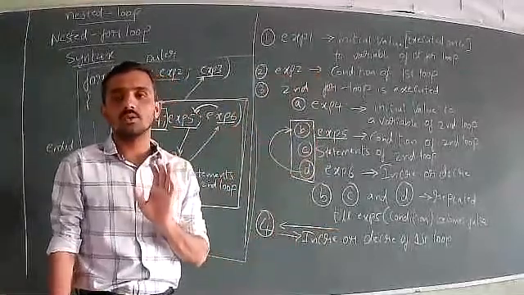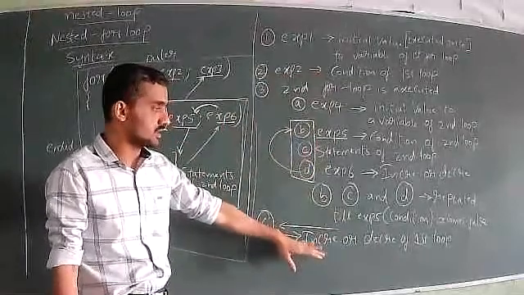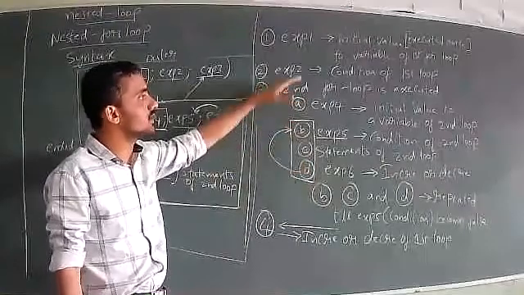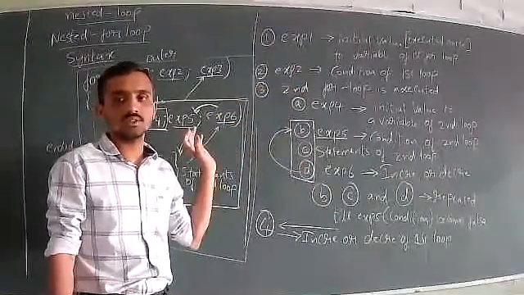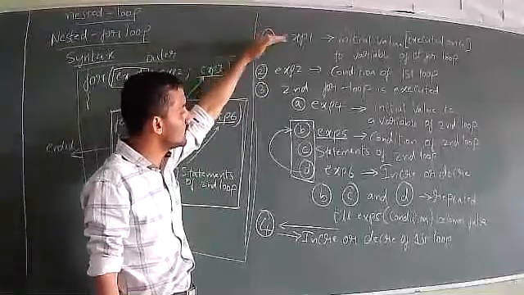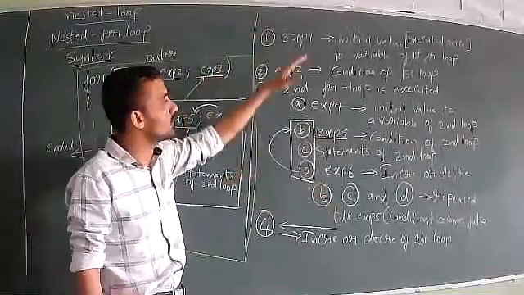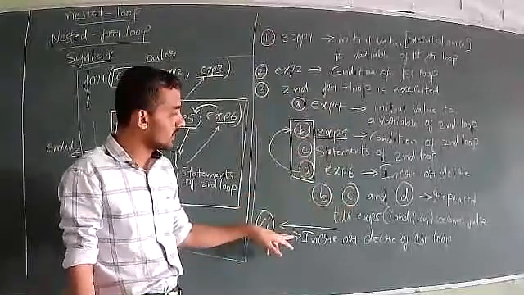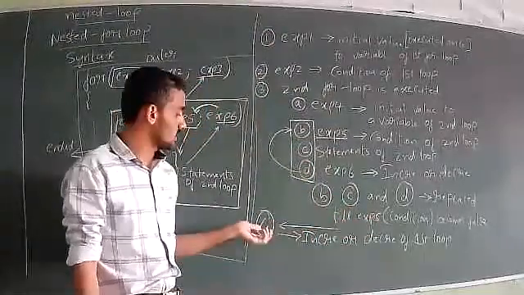One more thing I will tell you: why you have to consider the increment or decrement step here. Just see the above points. Has anywhere the increment or decrement of the first for loop been written? Just read out the points. Nowhere from point number 1 till here have we written the increment or decrement of the first for. In that way also you can remember. So you write the increment or decrement of the first for. That is the fourth step.